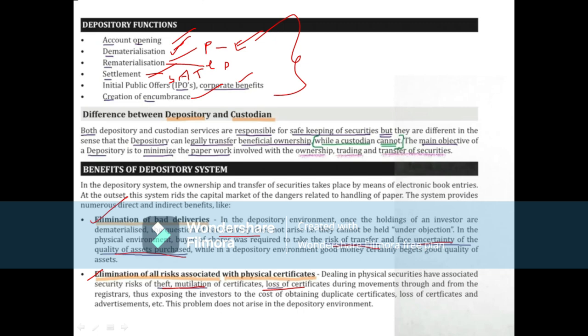Another one is faster disbursement of non-cash corporate benefits like rights, bonus, etc. The depository system provides for direct credit of non-cash corporate entitlements. Physical certificates will not be there; direct non-cash corporate entitlements will be immediately transferred to the investors' accounts, thereby ensuring faster disbursements and avoiding the risk of loss of certificates in transit. Likewise, there is a reduction in brokerage by many brokers for trading in dematerialized securities. So this is another benefit.